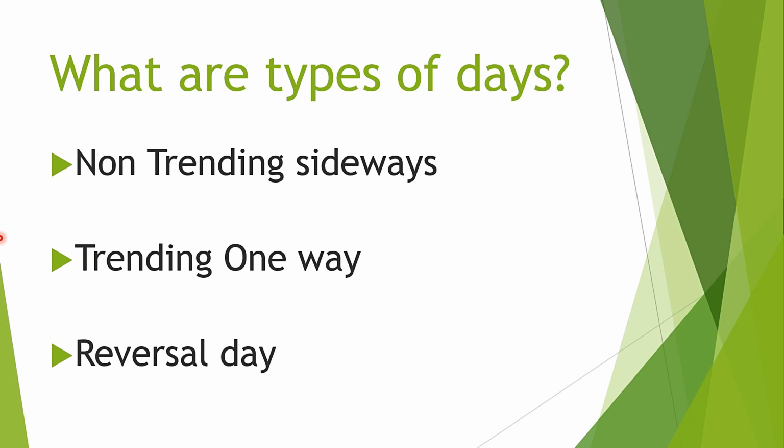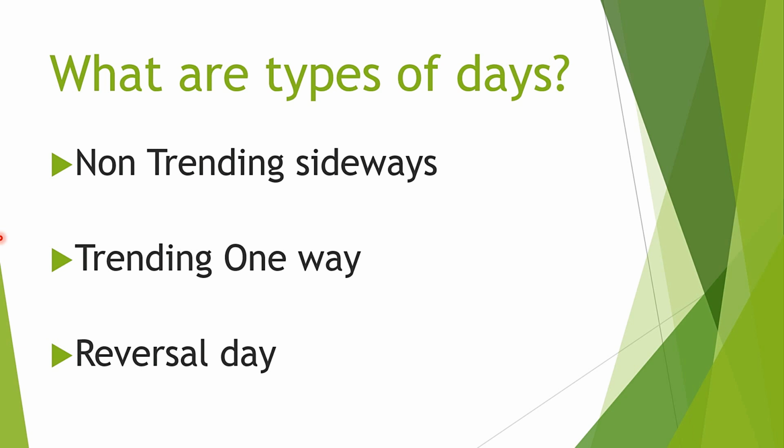On a non-trending day, we can see options writing on both sides. There may be a mild bullish or mild bearish picture. When directional moves come, then there is long build up in option positions and probably not so much activity on the other side. So if there is a bullish directional move, then there will be long build up on the call side and short build up on the put side. Whereas for a bearish directional view, there will be long build up on the put side and maybe short build up on the call side.